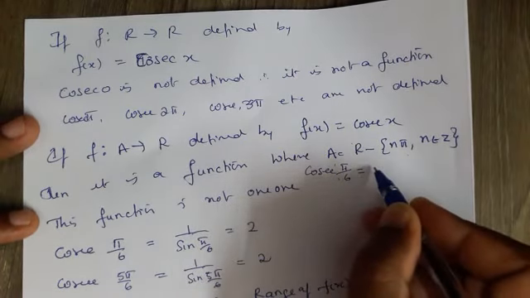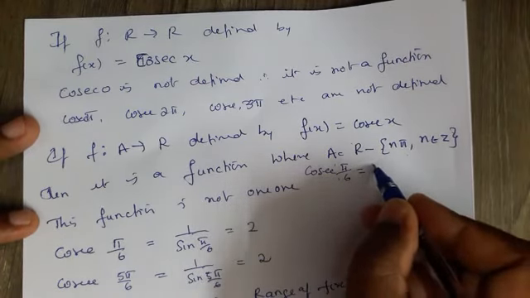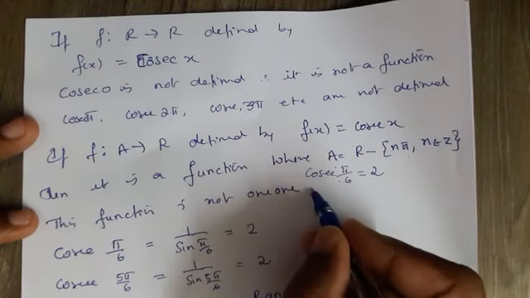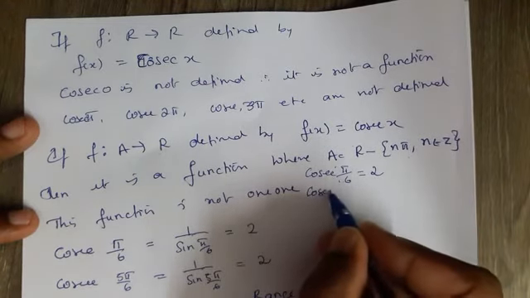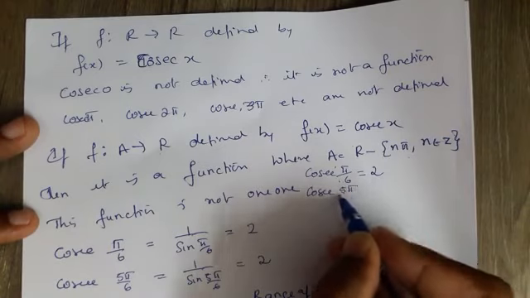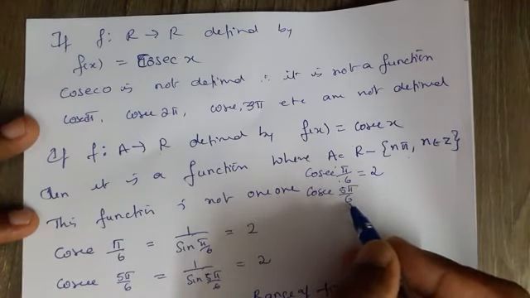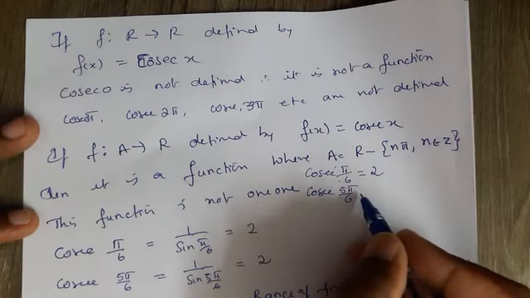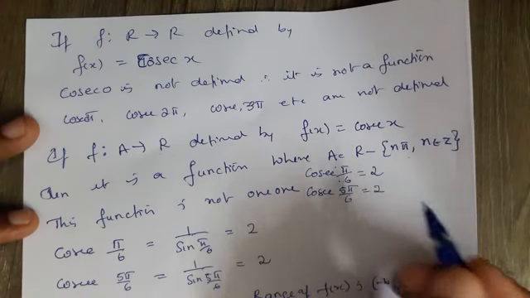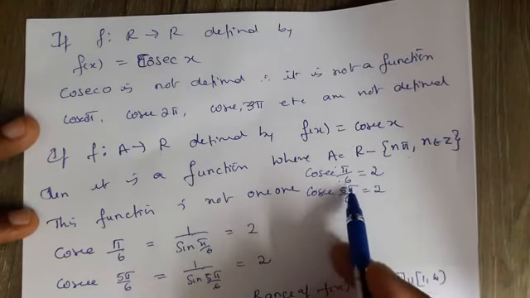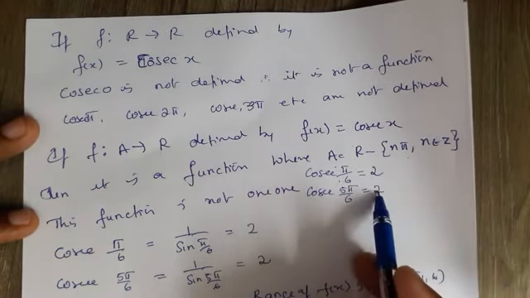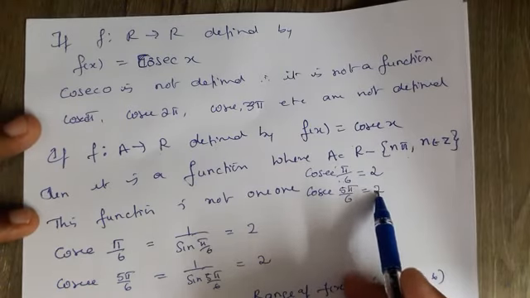Cosec pi by 6 is the reciprocal of sin pi by 6, which is equal to 2. What is the value of cosec 5 pi by 6? That is cosec of pi minus pi by 6, which is cosec pi by 6, and it is also equal to 2. Here different elements have the same image, therefore it is not one-one.